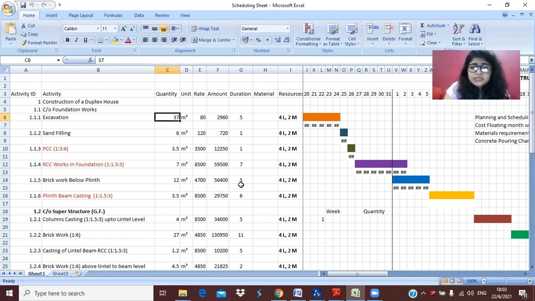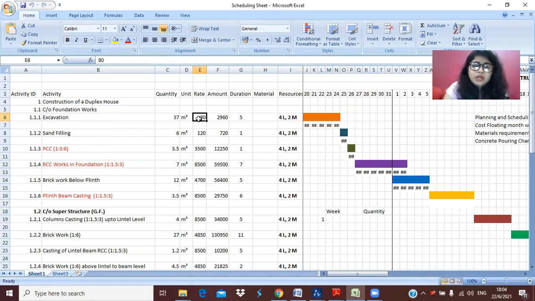From here, suppose we take excavation. For excavation of 37 cubic meter quantity, we require a minimum of 4 laborers and 2 masons. The 4 laborers and 2 masons will charge 80 rupees per cubic meter.